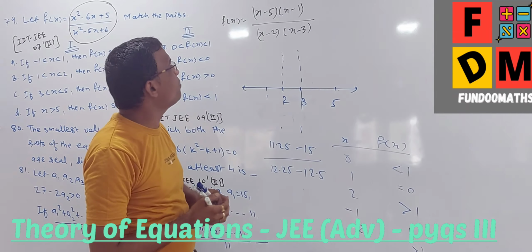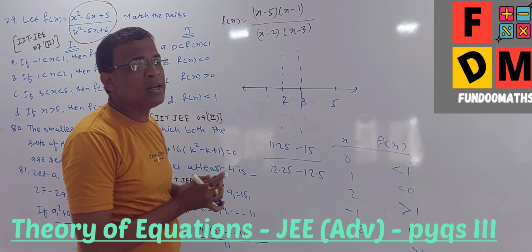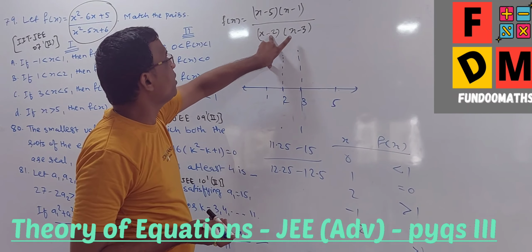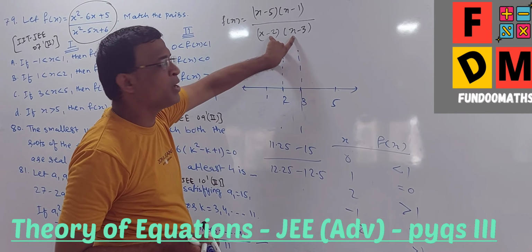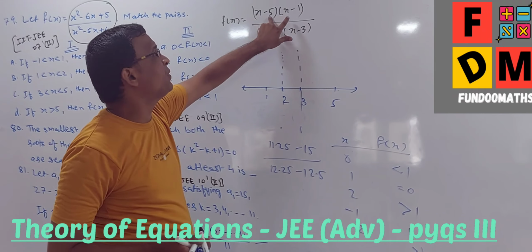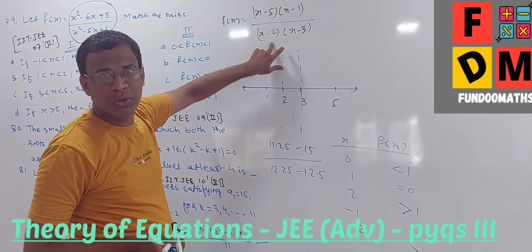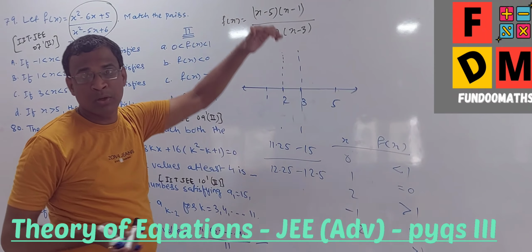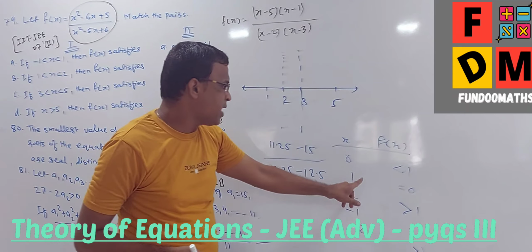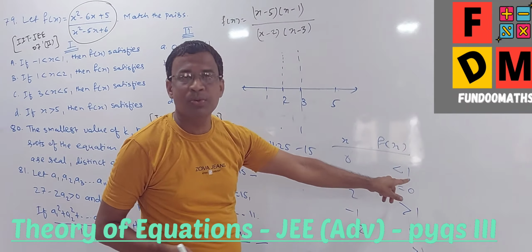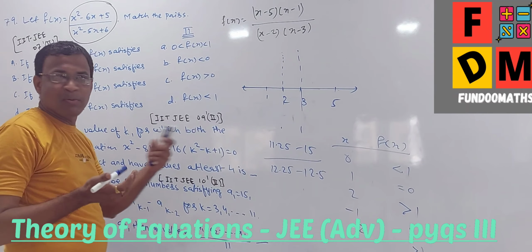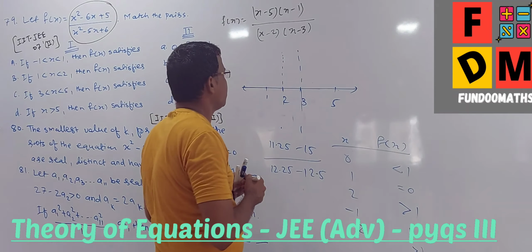Let me take some value closer to, say, less than 2, a little less than 2, something like 1.99. So 1.99 will give me this negative answer, this negative answer, so that product is positive. This is positive and this is negative. So negative upon positive is negative. So 1.99 will give me a negative answer. So my graph will be, and we also know that at 1 it is 0 and at 0 it is 1. If 0 is here, it's a negative zone.